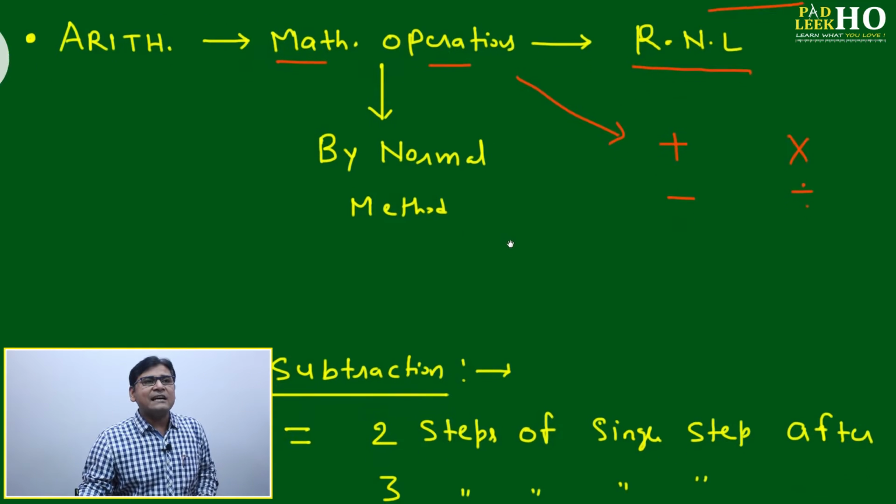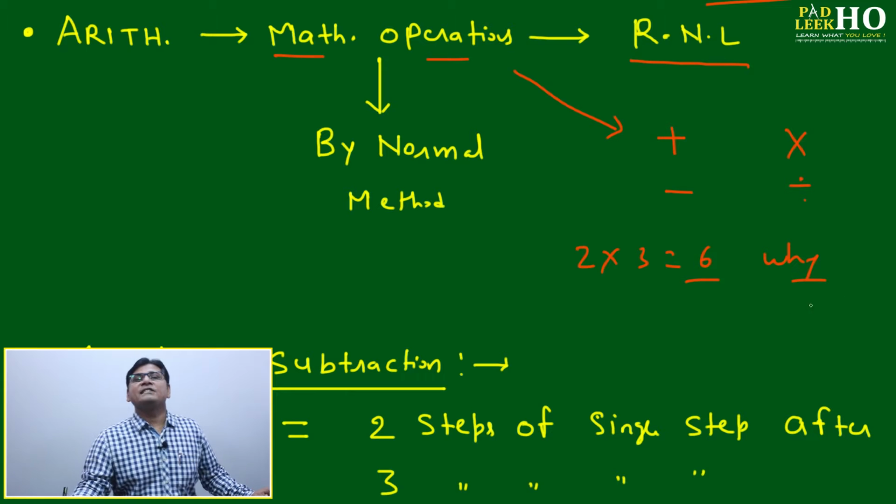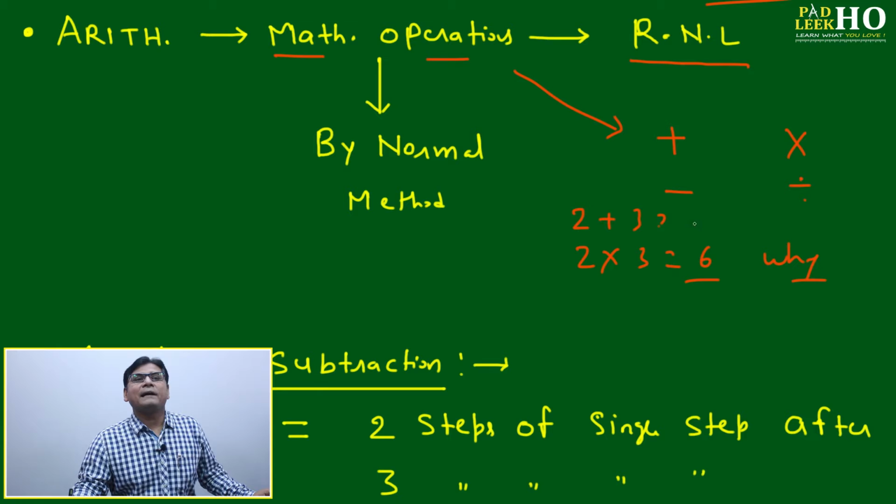Now, the second thing: for arithmetic mathematical operations, either we can use the real number line or we can use the general method, like 2 into 3, which we know is 6. Nobody will ask why it is happening. 2 into 3 is multiplication, and it will always equal 6. 2 plus 3 will be 5, always 5. It will never be less, it will never be more. 2 into 3 will always be 6 because it is multiplication. Generally a student will not ask why it is happening. We already know this method.